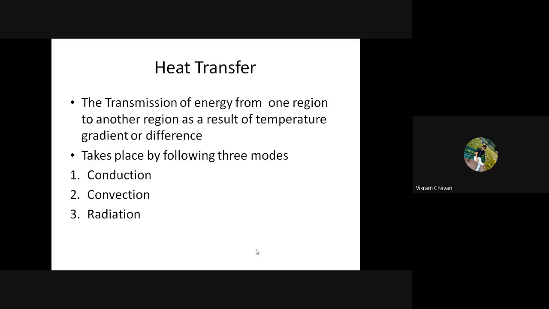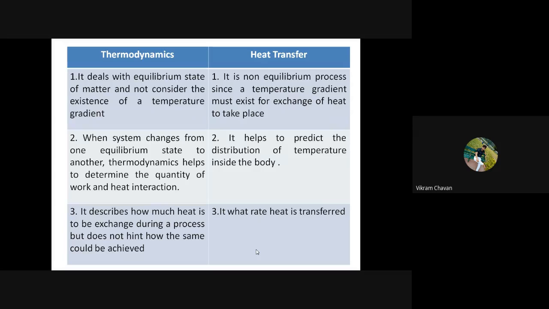Whereas to transfer heat, there should be a temperature gradient or temperature difference. If there is a temperature gradient, there will not be an equilibrium; the state will change. So thermodynamics deals with the equilibrium state, whereas heat transfer deals with the non-equilibrium state. That is the clear difference between thermodynamics and heat transfer that I have mentioned here.